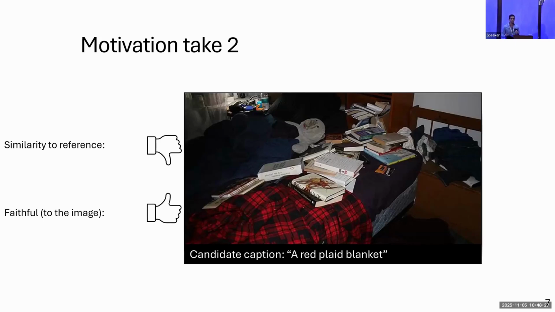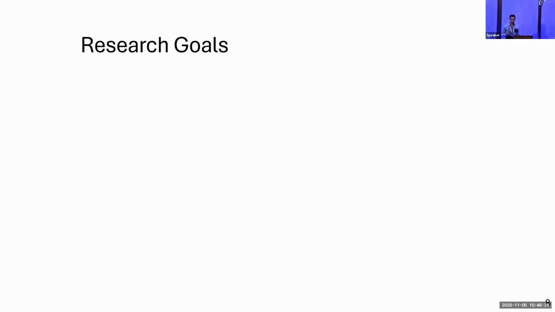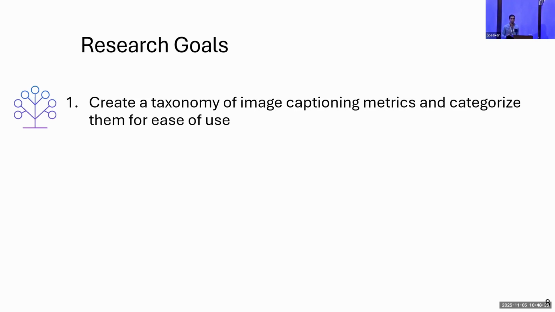Maybe the best path here is to combine different metrics. Now, following all these thoughts, these are the goals we try to cover in this work. First, create a taxonomy of image captioning metrics and categorize them so that metric users can easily select the metric that best fits their needs.